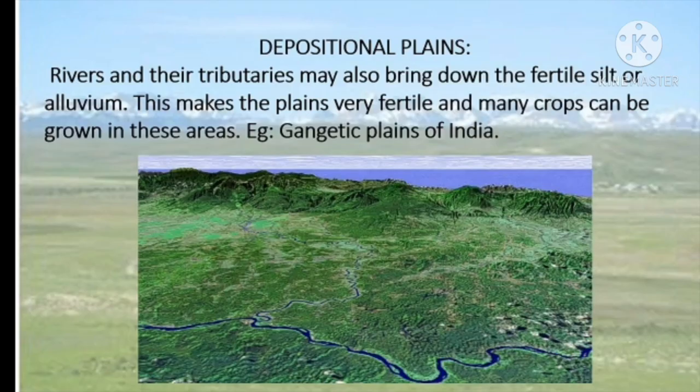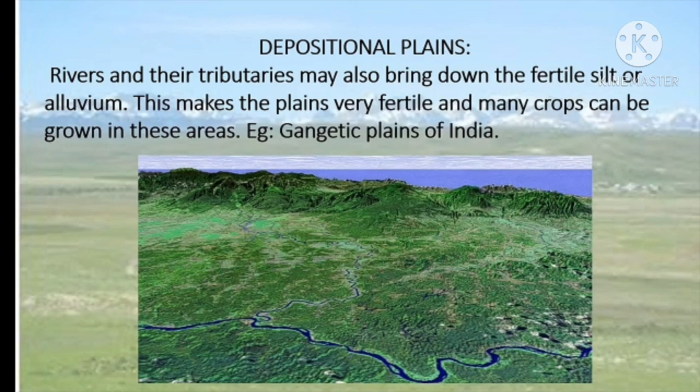The next important type of plain is the depositional plains. Rivers and their tributaries may also bring down the fertile silt, that is the mixture of sand and clay, or alluvium. This makes the plains very fertile and many crops can be grown in these areas. For example, Indo-Gangetic plains of India. This is the reason why most of the population of India is found in the Indo-Gangetic plains in the states of UP, Punjab, Haryana and West Bengal.